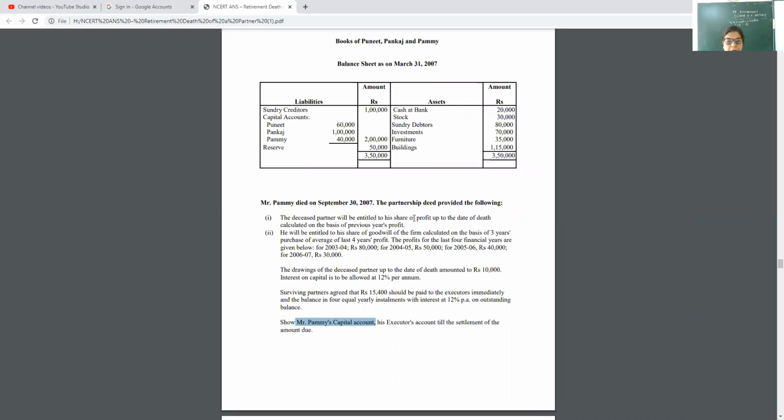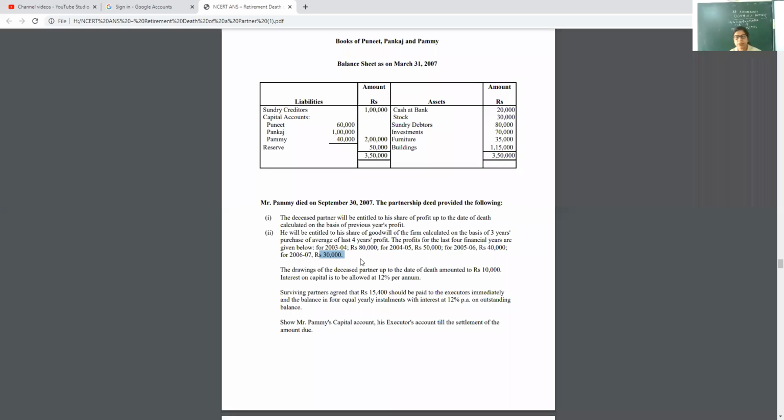So first thing, profit up to the date of death calculated on the basis of previous year's profit. See my dear children, in this question, previous year's profit is 30,000. So how to calculate the P&L suspense? Yesterday I gave you the formula: profit into time into share.